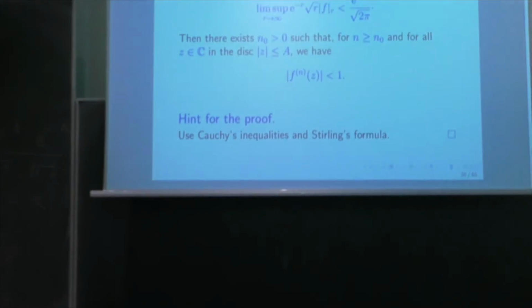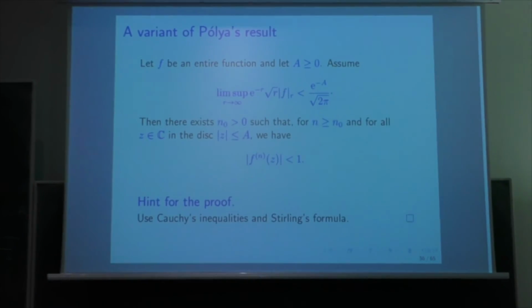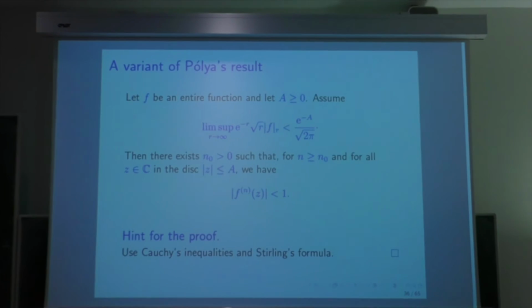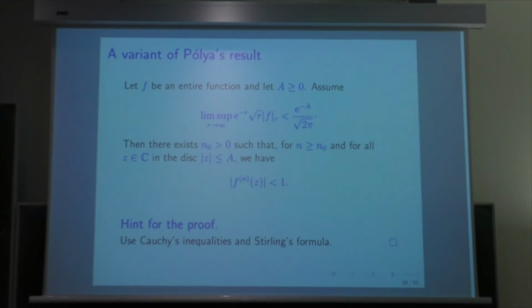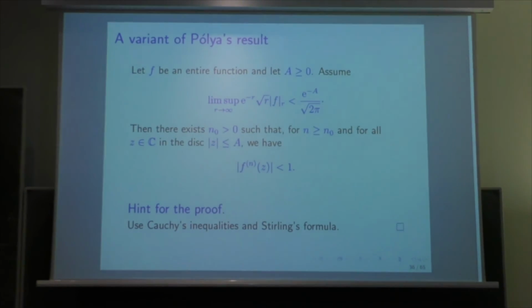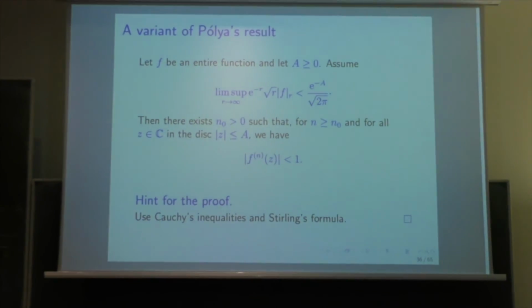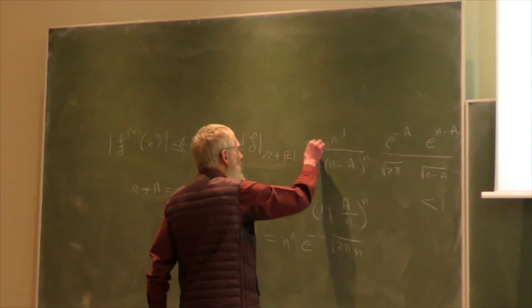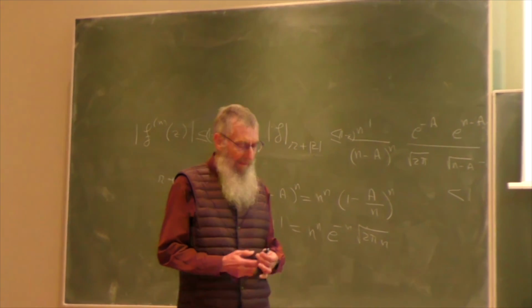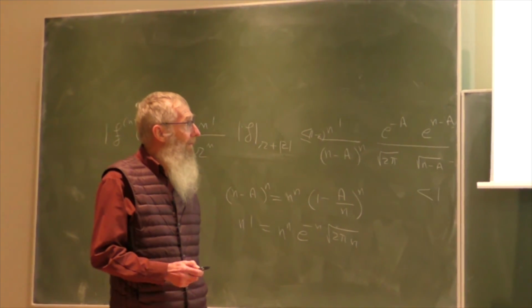I should have said the lim sup is strictly less than this number. So because it is strictly less, I can say that we have a 1 minus epsilon for n sufficiently large. So I should put 1 minus epsilon here in such a way that it becomes less than 1 when n is large.